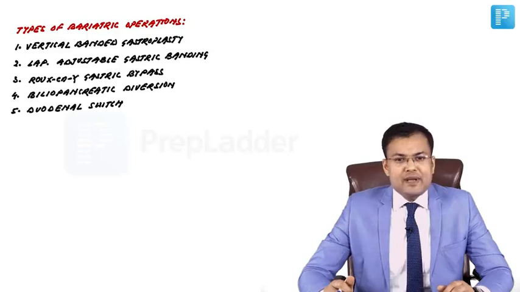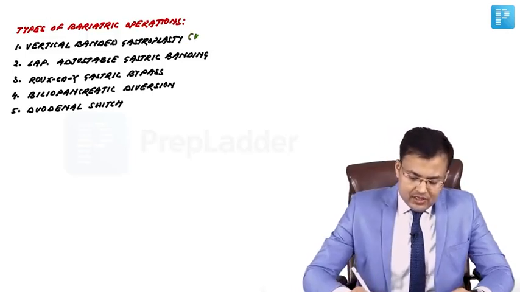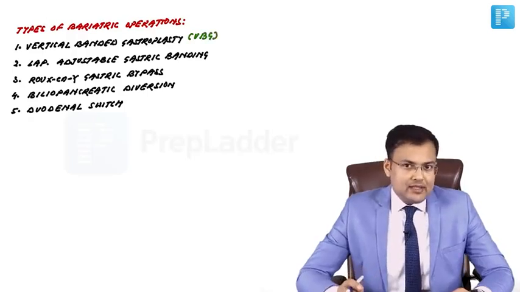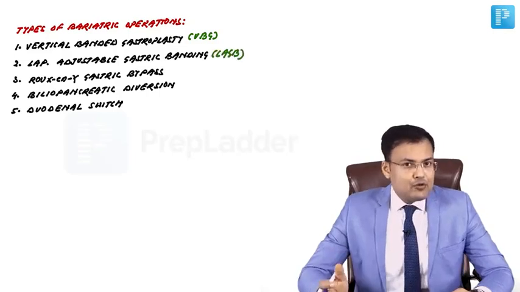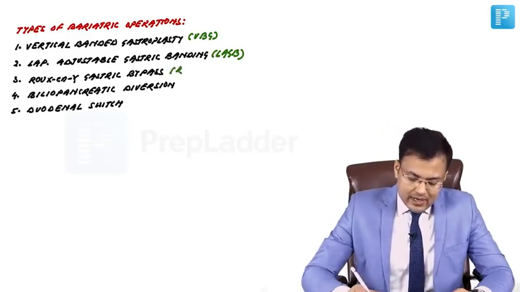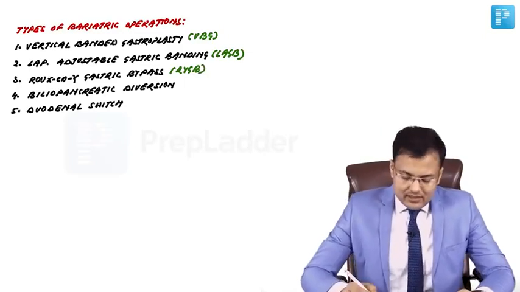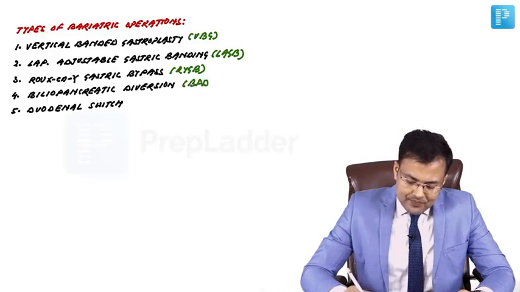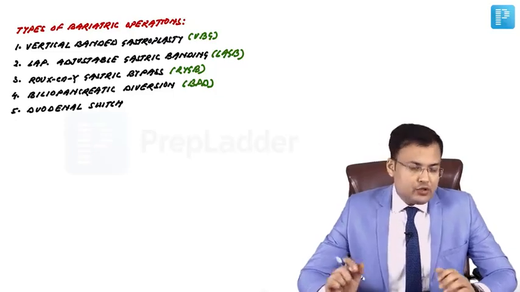What are the types of bariatric operations? First is VBG, also known as vertical banded gastroplasty. Second is LAGB, also known as laparoscopic adjustable gastric banding. Third is RYGB, and the full form is Roux-en-Y gastric bypass. Fourth is BPD, also known as biliopancreatic diversion, and the fifth is duodenal switch.